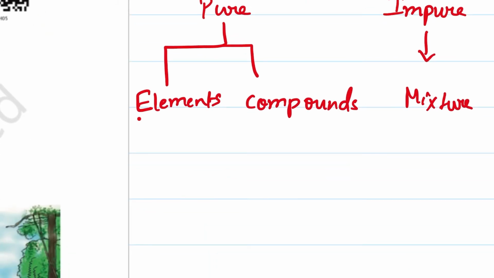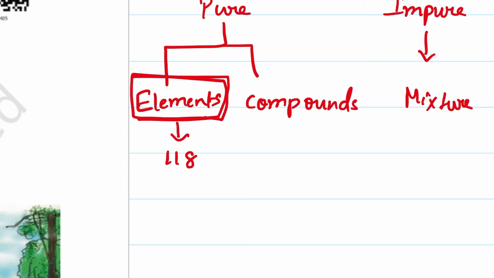Now we are going to talk about elements in this chapter. These elements are again grouped into various classes according to their certain properties taken into consideration. Till date, 118 elements are found on Earth, and out of this, 94 are naturally occurring.